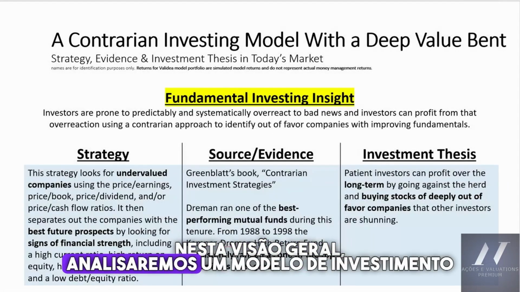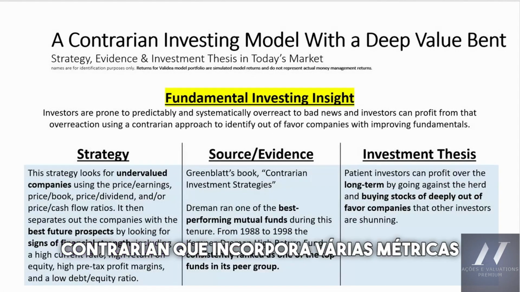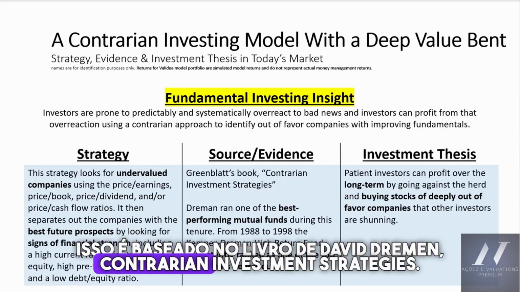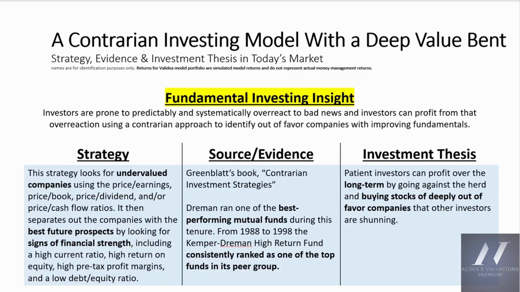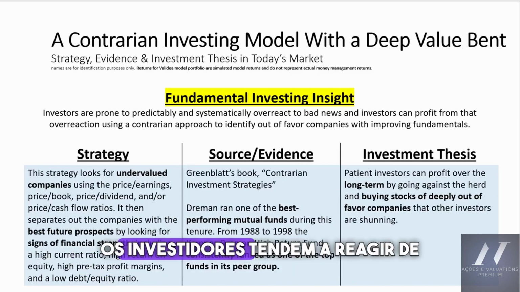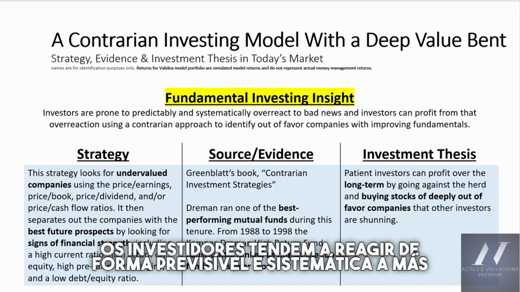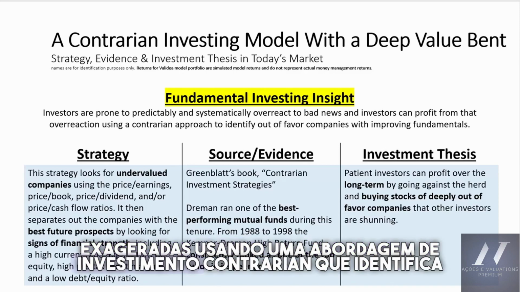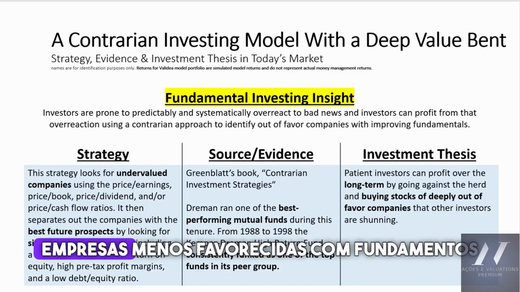In this overview, we'll look at a contrarian investing model that incorporates multiple value metrics. This is based on David Dreman's book, Contrarian Investment Strategies. Here's the key fundamental investing insight behind this strategy. Investors are prone to predictably and systematically overreact to bad news, and you can profit from those overreactions using a contrarian investing approach that identifies out-of-favor companies with improving fundamentals.